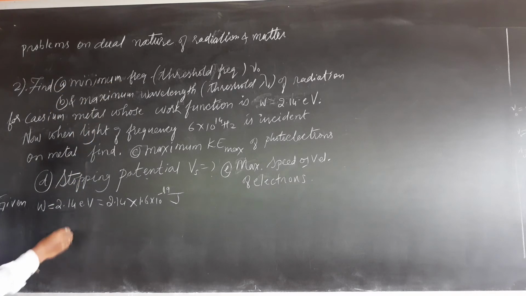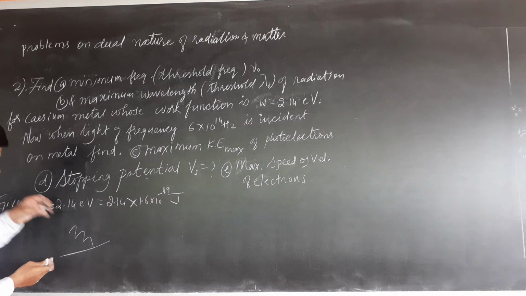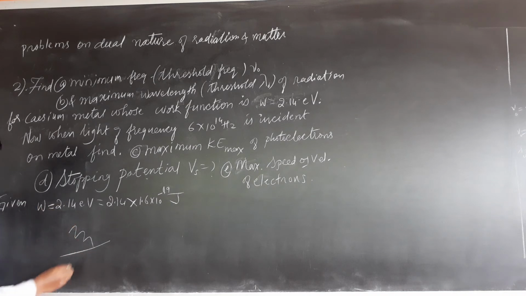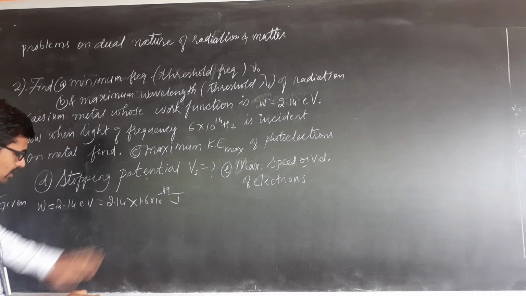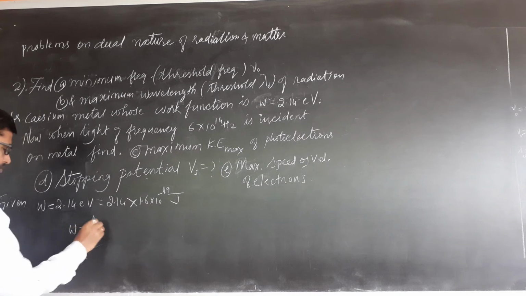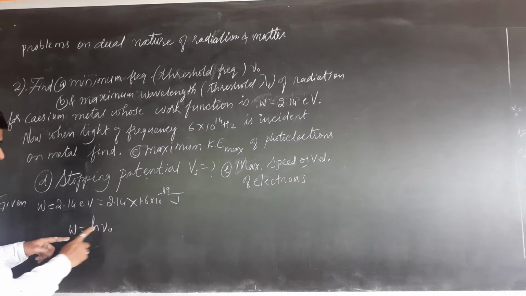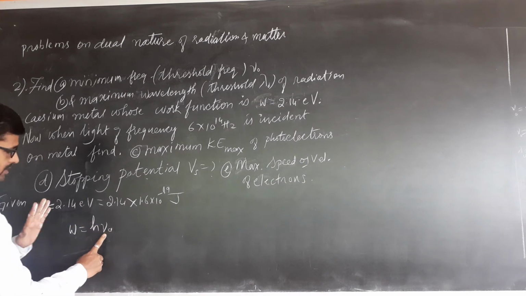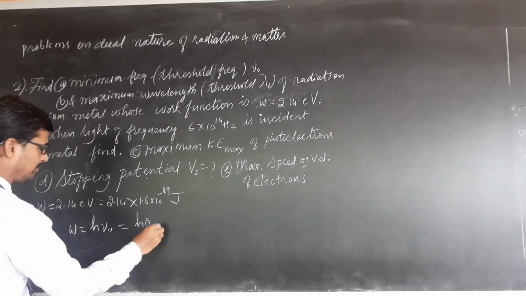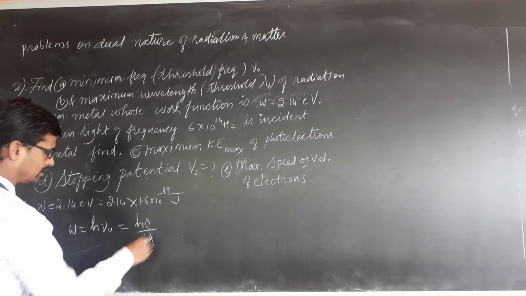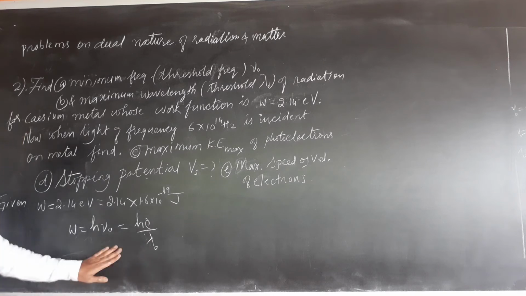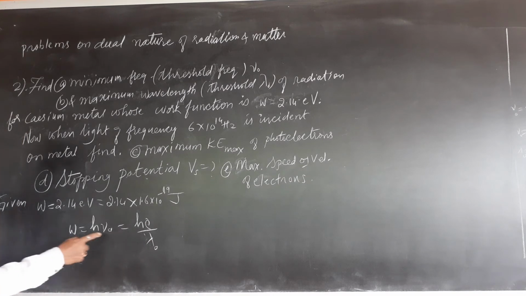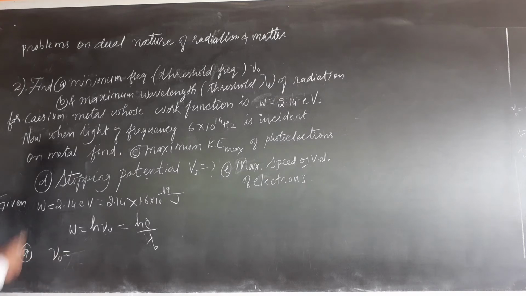What is minimum frequency? The frequency of light below which photoelectric effect does not take place. Now W is h nu naught, work function, threshold frequency. It is also equal to hc by lambda naught, because nu is c by lambda. Tell me children, how to find threshold frequency first? Nu naught, A, I will simply write the number A.